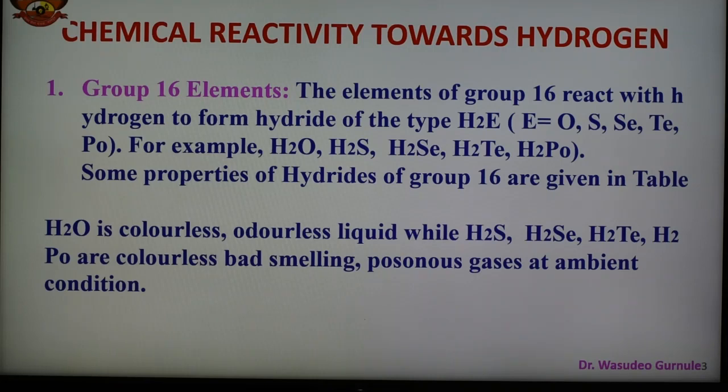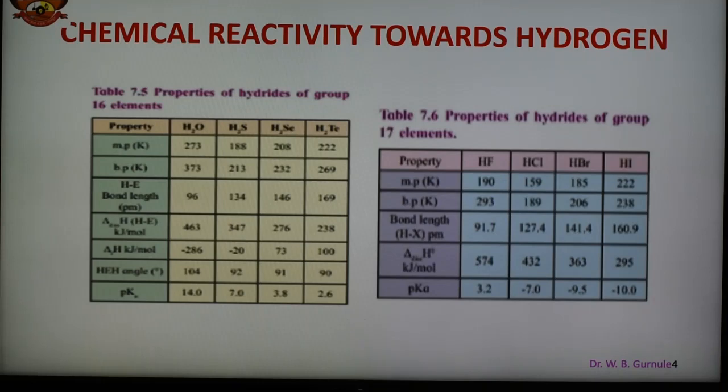In case of physical nature, we can say that water is a colorless, odorless liquid. Other hydrides are colorless, poisonous gases with very unpleasant smell. The volatile nature of hydrides first increases from H2O to H2S and then decreases. The low volatile character of water is due to the association of water molecules through hydrogen bonding. The decrease in volatile nature from H2S onward is due to the increased interaction among molecules due to increase in the molecular size.